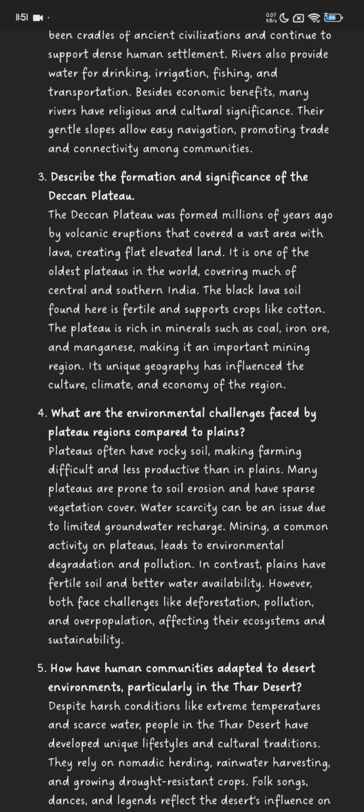In contrast, plains have a fertile soil and better water availability. However, both face challenges like deforestation, pollution, and overpopulation, affecting their ecosystems and sustainability.